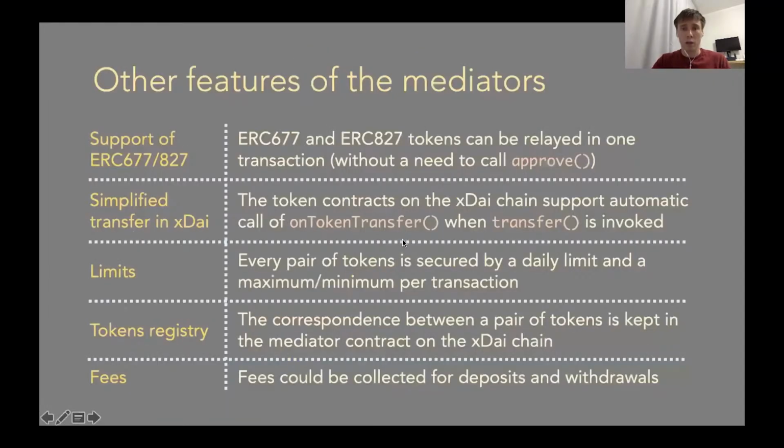So what else do we have on this pair of mediators? We could not only use the approve method, but if the original token is an ERC677 or ERC827 token contract, it can be relayed without approving. It can be relayed by calling the transfer and call method. Definitely, in the xDai chain, we created such a token contract.